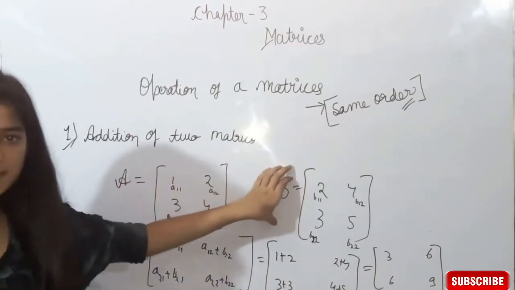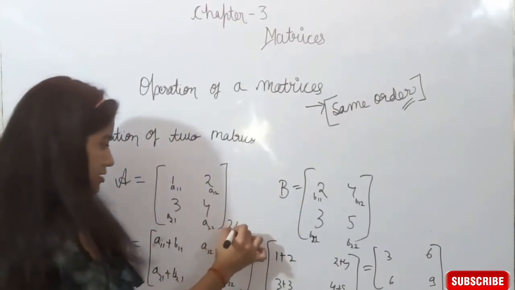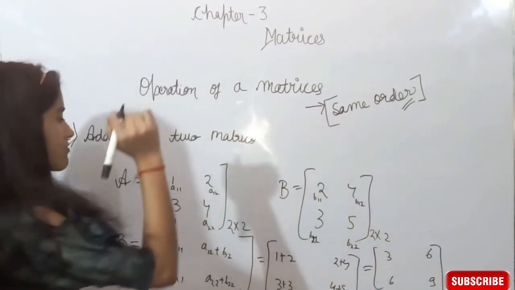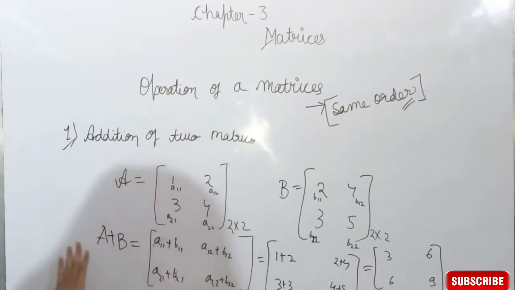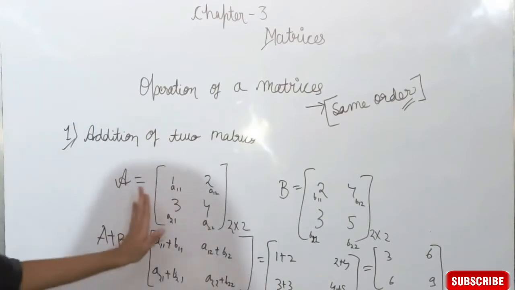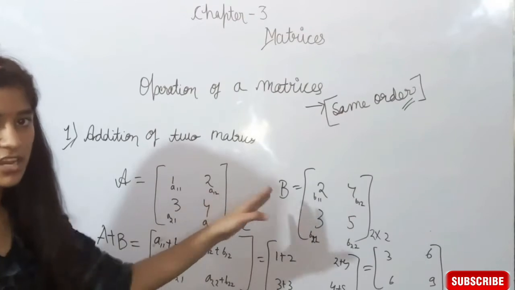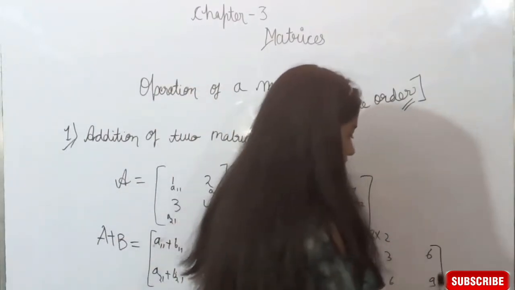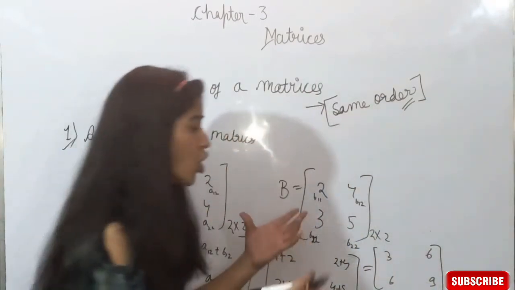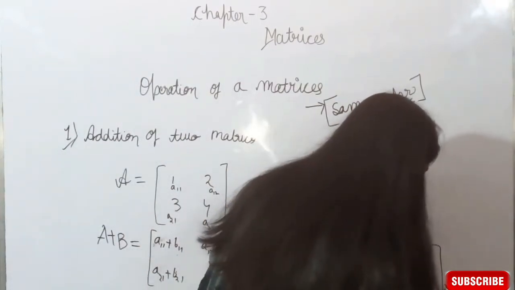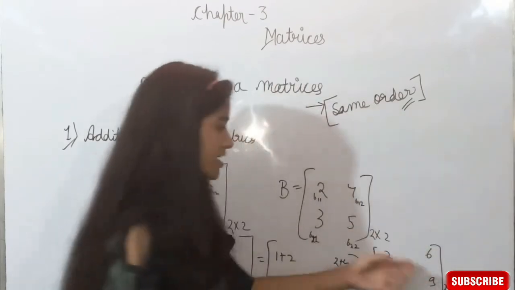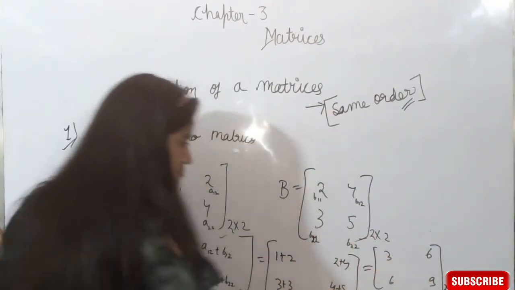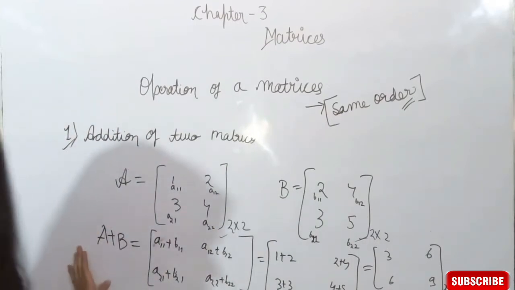If there are two matrices of the same order, 2 cross 2, 2 cross 2, so the operation can be applied over them, and the addition of two matrices is given as the sum of each element of A with the element of B, and we get a new matrix, which is the sum of A and B of the same order 2 cross 2, जो कि 2 cross 2 है, मतलब order same ही है. This is the addition of two matrices.